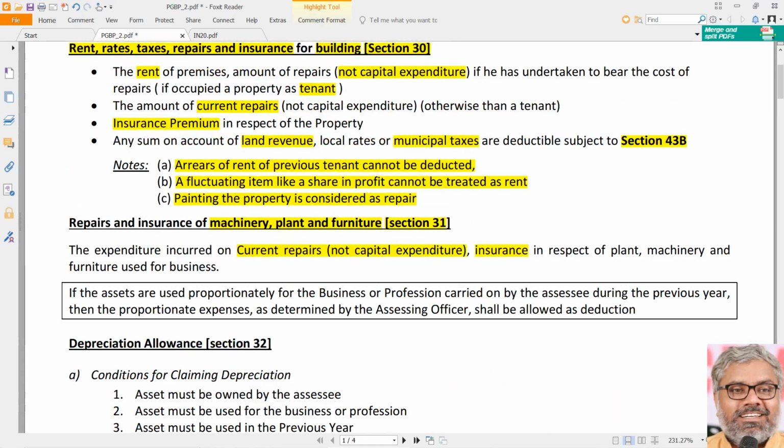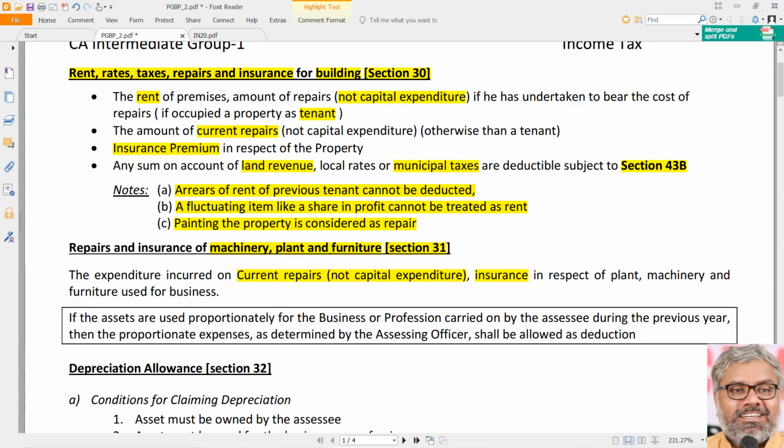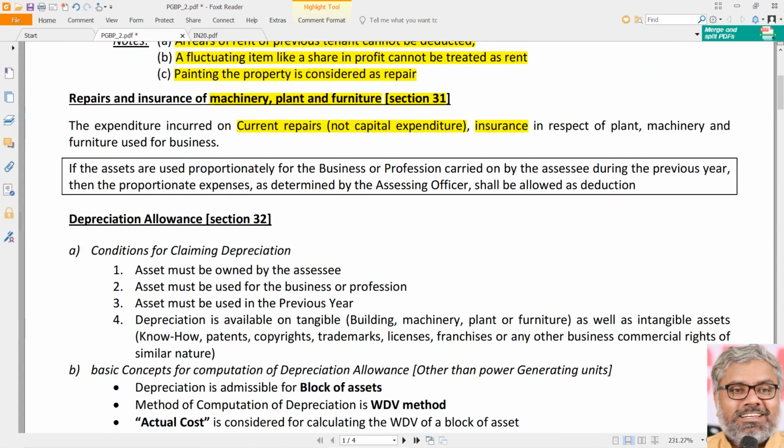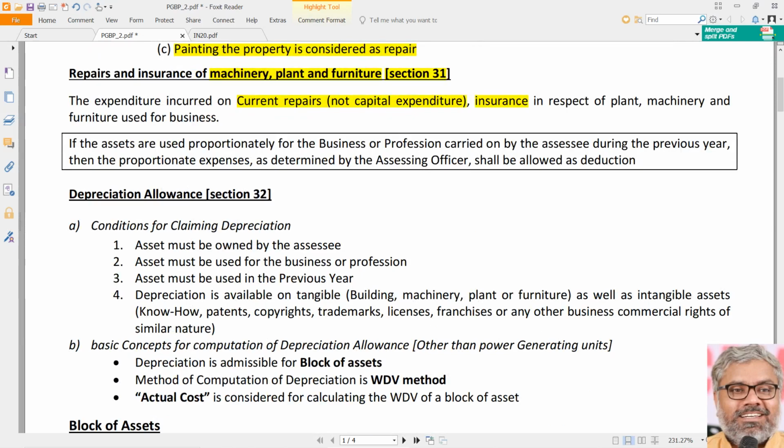Exceptions and special points we have to keep in mind. In relation to building in section 30, the exception was a particular point: municipal taxes, land revenue have to be allowed as deduction only on payment basis. Another point to be noted there, notional rent never will be allowed as deduction. So rent is allowed as deduction only if the SSC is the tenant. That's common sense once again. And other things are all same for section 30 and section 31. Nothing different or special here in these two sections.